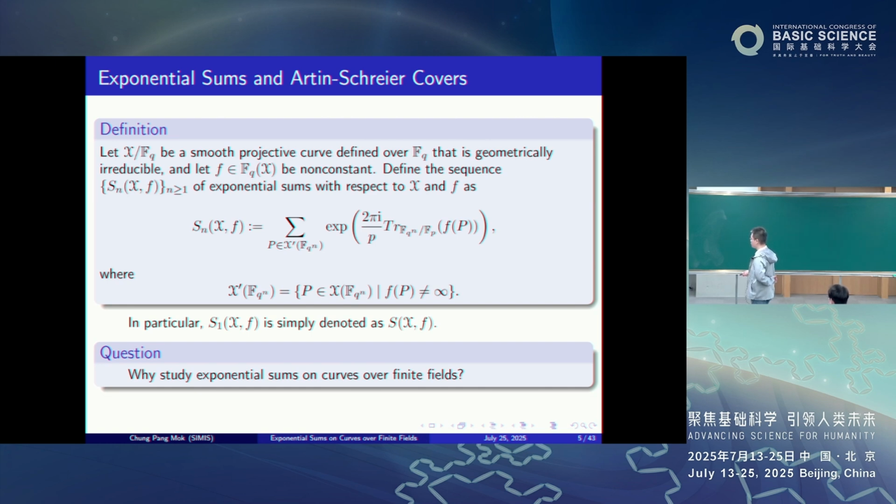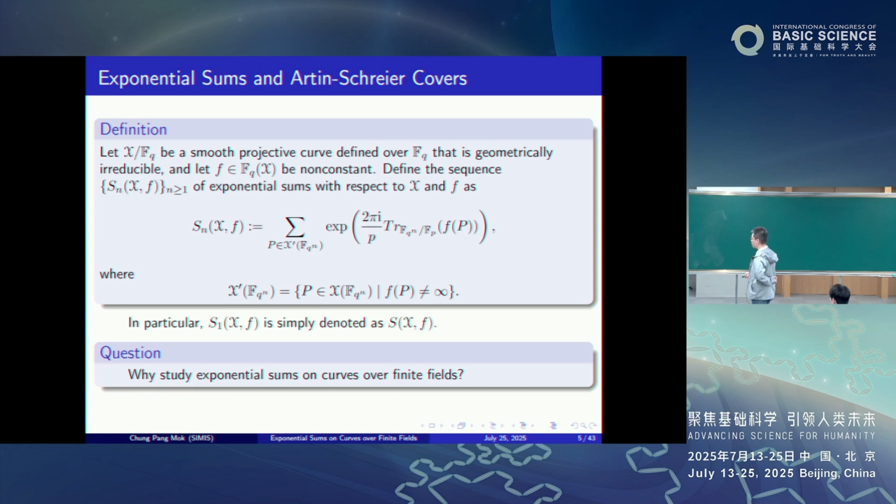For any positive integer n, let us define the sequence of exponential sums corresponding to this pair X and f, denoted S_n(X, f), defined as follows: the sum of exponential 2 pi i over p times the trace from F_{q^n} to F_p of f(P).